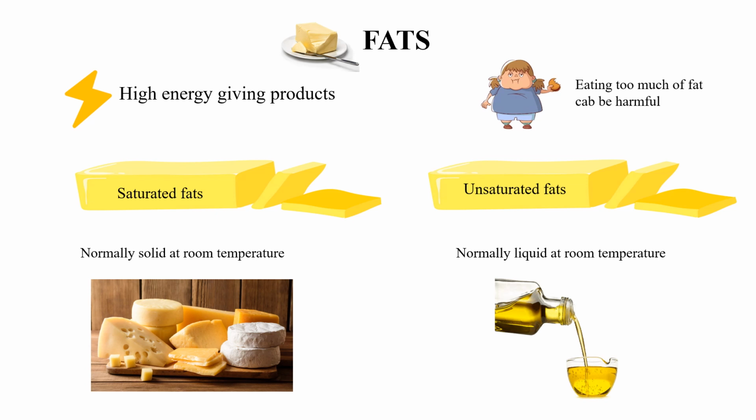What will happen if you eat too much of fat? It will lead to a condition called obesity. Obesity will be formed when you add too much of fat, that is, you are becoming fat. Obesity is the condition when there is too much of fat in our body. Obesity may lead to heart diseases. So we should not have too much of fat in our body.